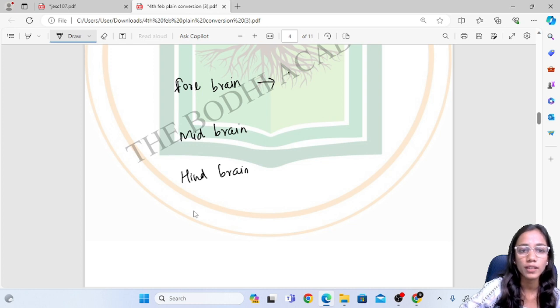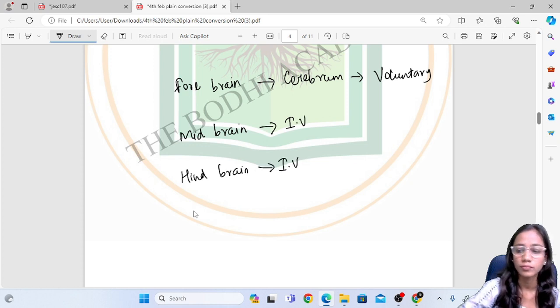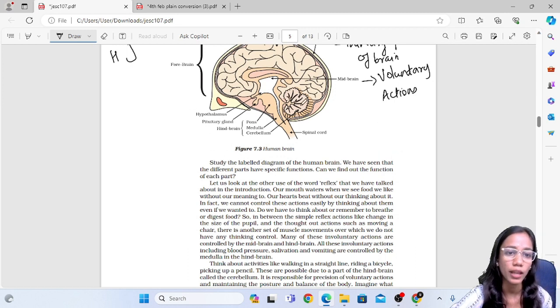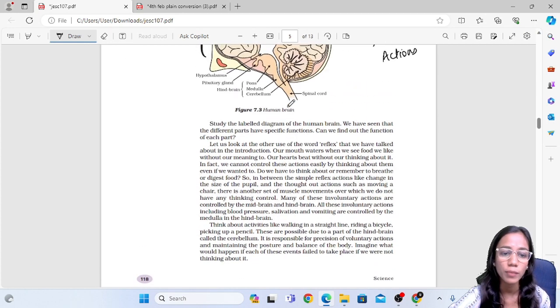In the forebrain there is the cerebrum which controls the voluntary actions, and the midbrain and hindbrain control the involuntary actions. Now in the hindbrain there is a part which is called the cerebellum. We can see this, the cerebellum. This cerebellum is mainly responsible for precision of voluntary actions.